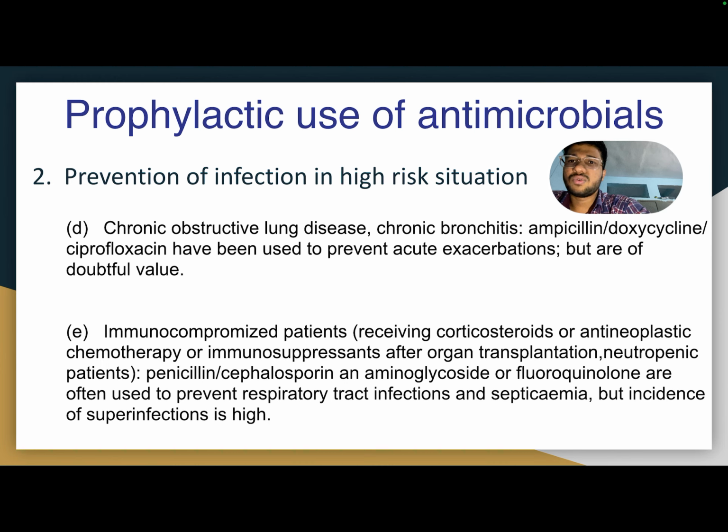The fourth case is chronic obstructive lung disease, chronic bronchitis. Ampicillin, doxycycline, and ciprofloxacin have been used to prevent acute exacerbation but are of doubtful value. The fifth one is immunocompromised patients receiving corticosteroids, anti-neoplastic chemotherapy, or immunosuppressants after organ transplantation, and neutropenic patients. Penicillin, cephalosporin and aminoglycoside, or fluoroquinolones are often used to prevent respiratory tract infection and septicemia, but the incidence of superinfection is high.